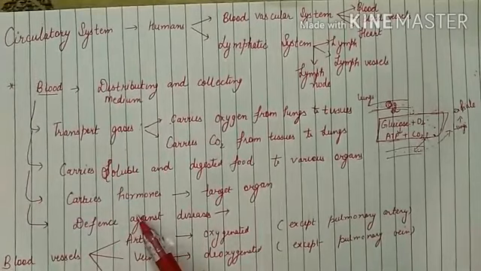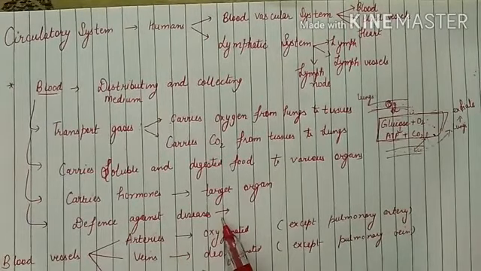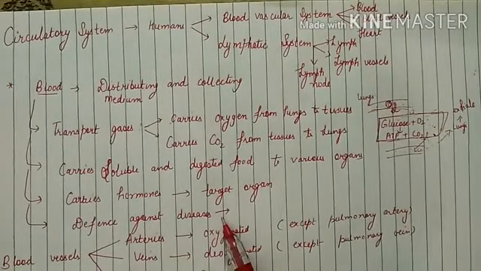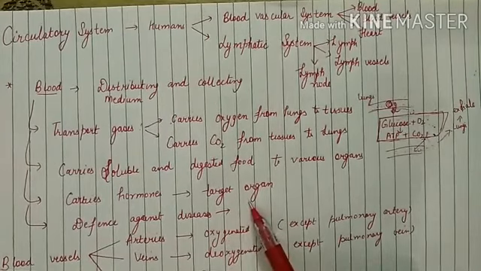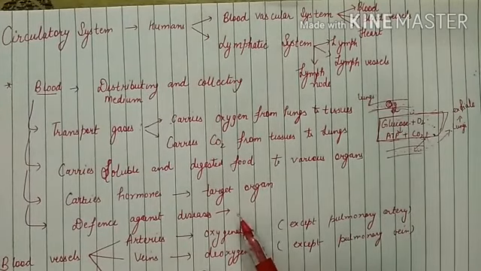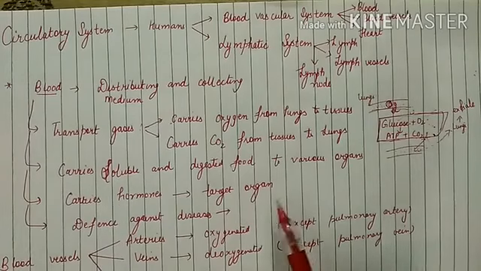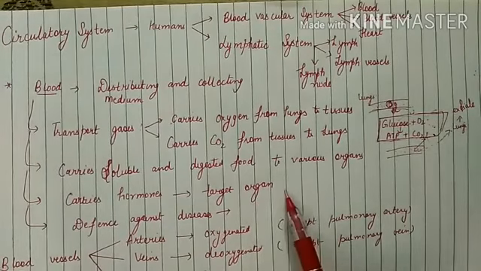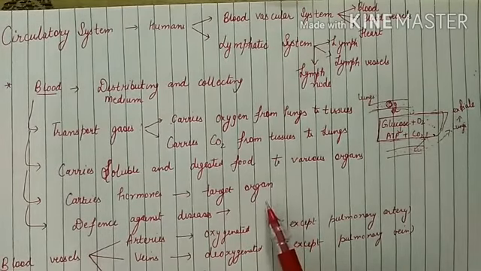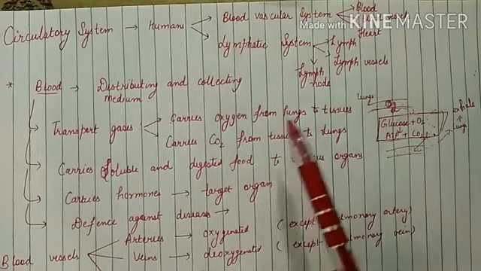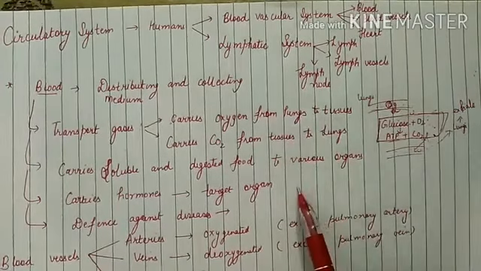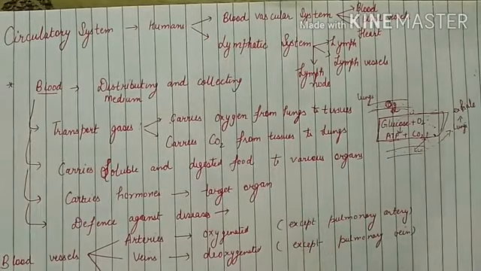Blood also provides defense against diseases, since blood produces antibodies which kill the bacteria and neutralize the toxins produced by bacteria. So this general information you should know about blood.